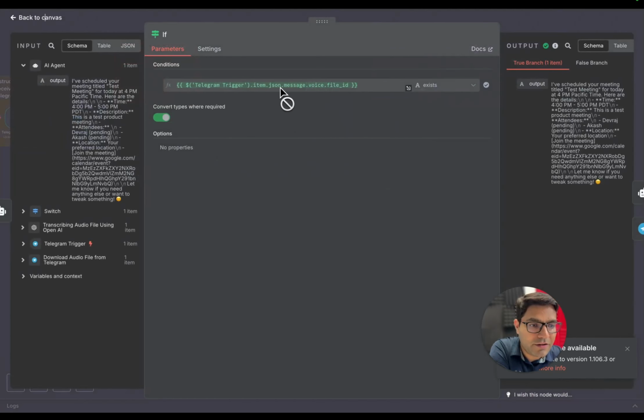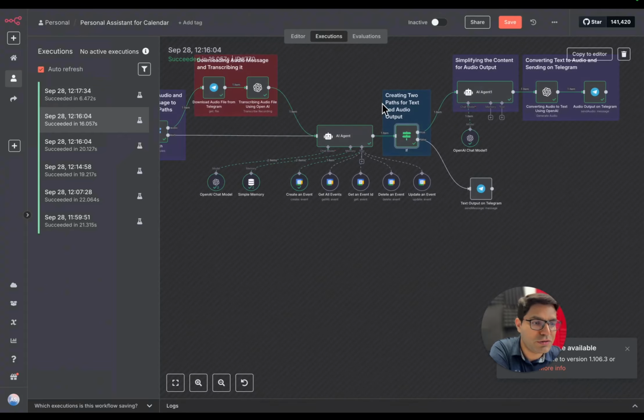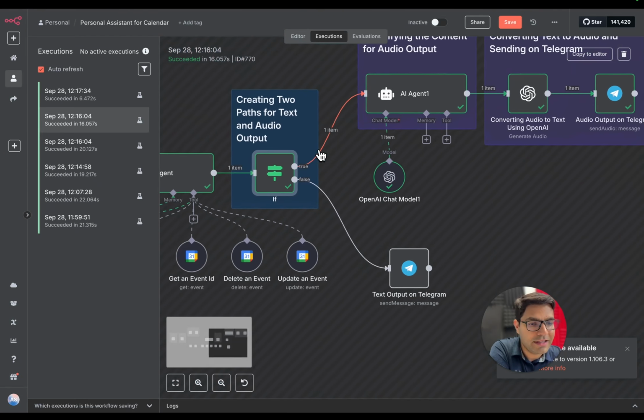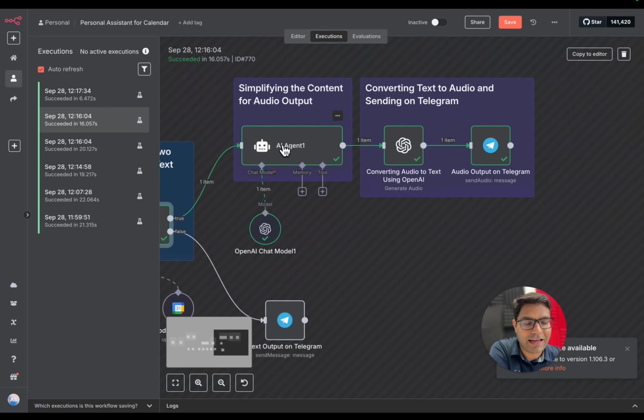If I double click on this, we have provided the file ID over here, because it found the file ID from the switch node, under voice. Because it found the file ID, it turned green. That means the condition was met. The condition was true, and as you can see, it was true. The output of the AI agent now flows through this direction, and again, we have added another AI agent.